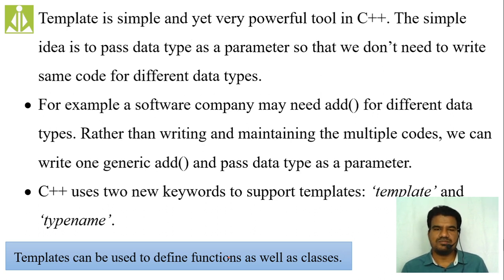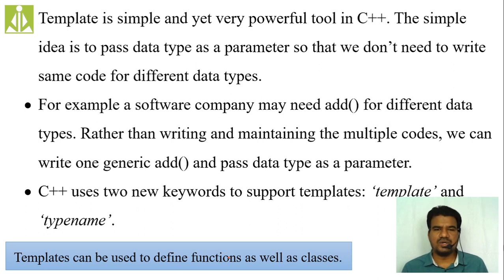The add function example he is using, I have already explained. If you are adding two integers, you write one type of code; if you are adding two doubles, you write another; if a float, another.